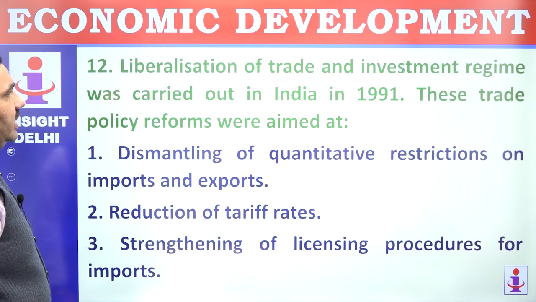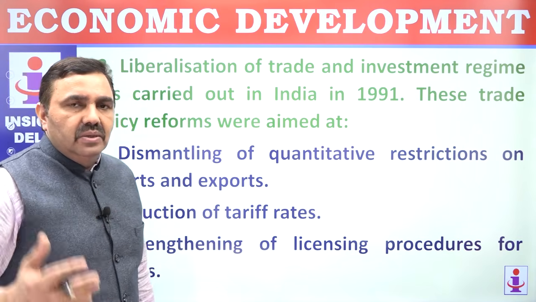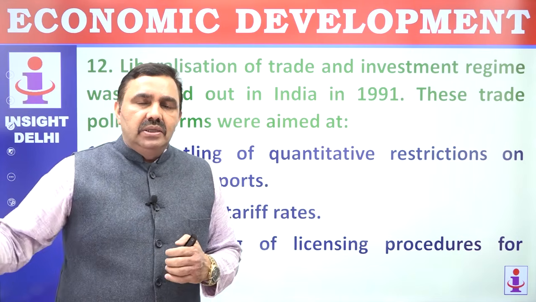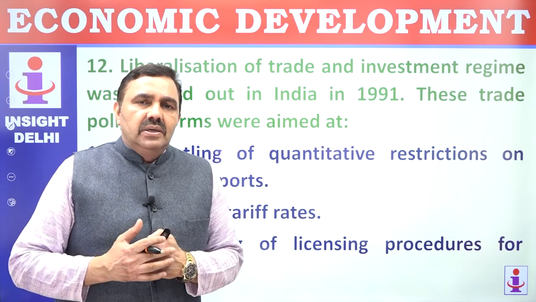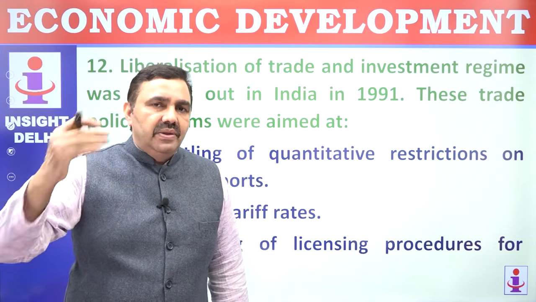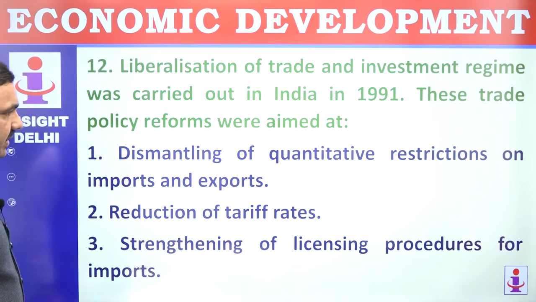Liberalization of trade and investment regime was carried out in India in 1991. These trade policy reforms were aimed at... Before 1991, there was a lot of state control in terms of QR, quantitative restrictions, quality restrictions. Then you had high tariff barriers, custom duties used to be very, very high. Then the license quota Raj was there. Dismantling of quantitative restrictions on imports and exports, that is correct.